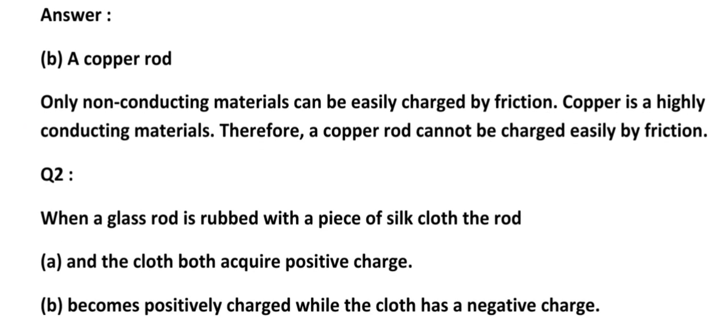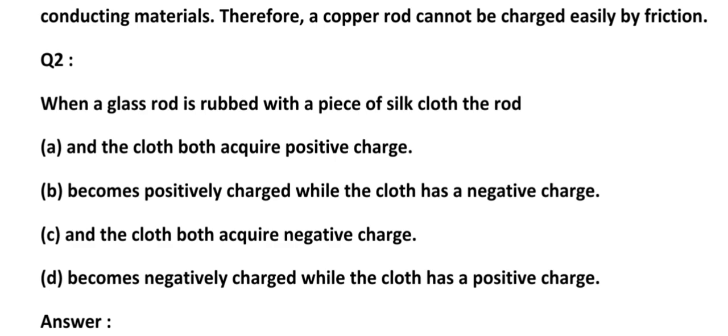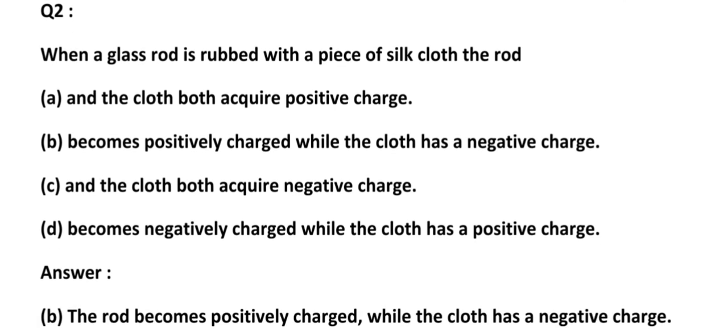Now see question number 2. When a glass rod is rubbed with a piece of silk cloth, the rod and the cloth, both, option A, both acquire positive charge.